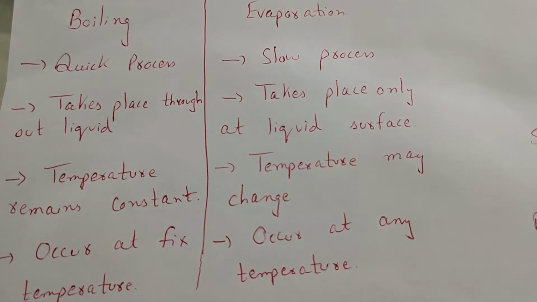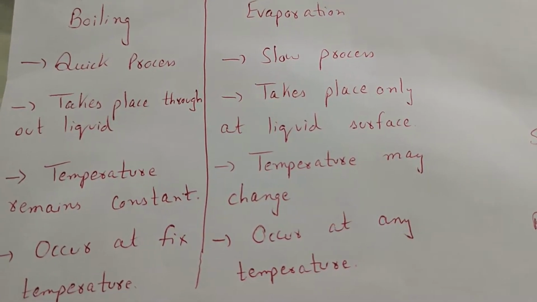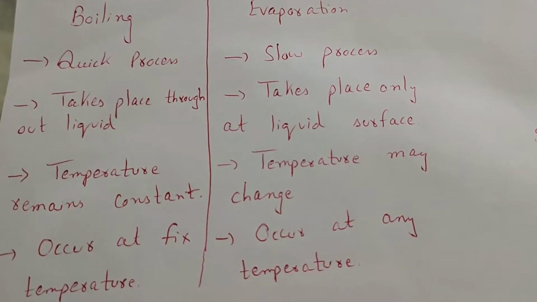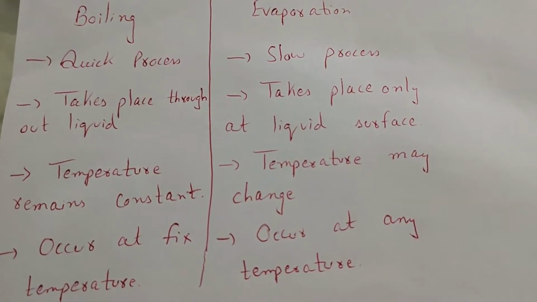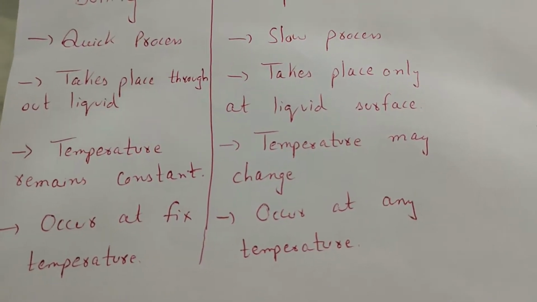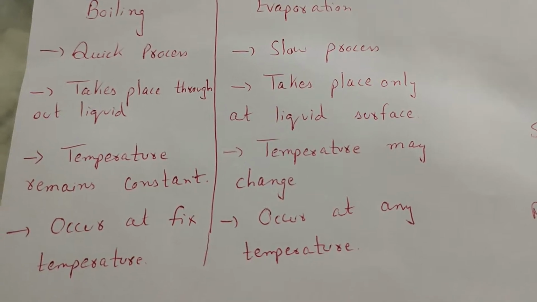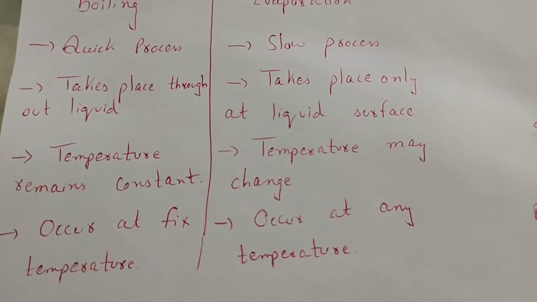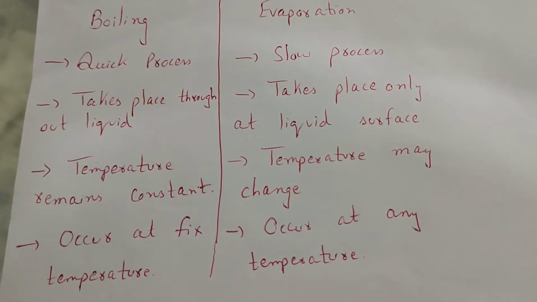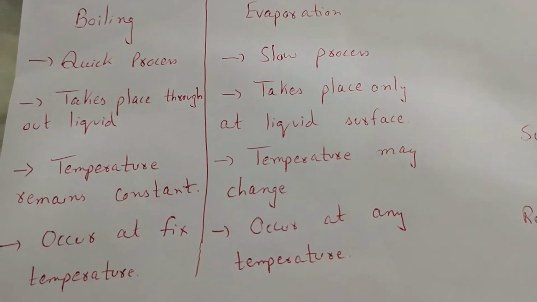Evaporation takes place only at the liquid surface, but boiling takes place throughout the liquid. If we want to boil water, the boiling doesn't just occur at the surface, it occurs throughout the liquid. But evaporation occurs at the surface.